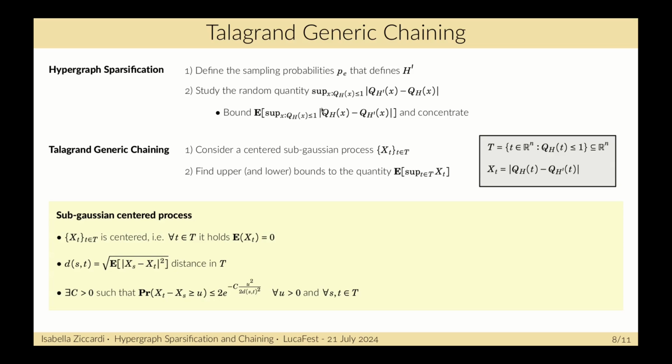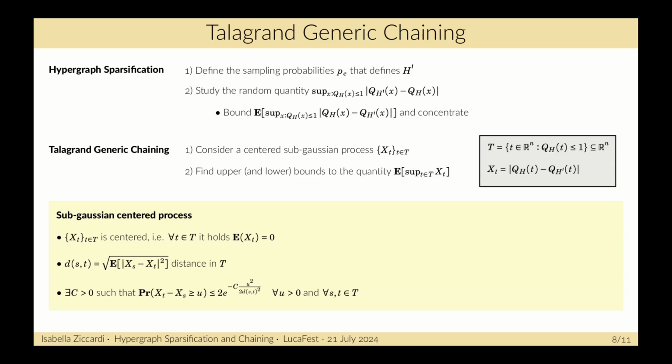Okay, so in what follows, I will talk a bit about the Talagrand generic chaining. So we have a sub-Gaussian centered process X_t. First, the process is centered, so the expectation of each X_t is equal to 0. And then we can define a distance on the set T that is given by this quantity: the distance between s and t is given by the expectation of the difference X_s minus X_t to the power of 2.